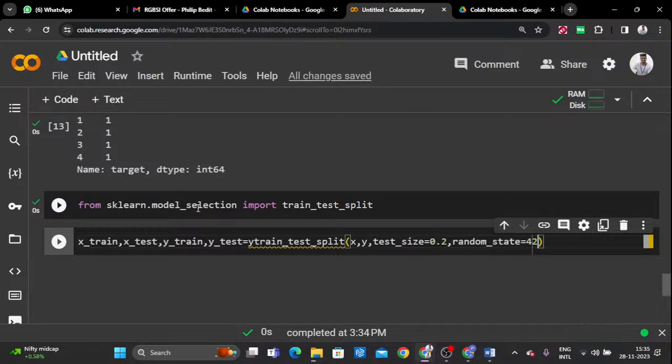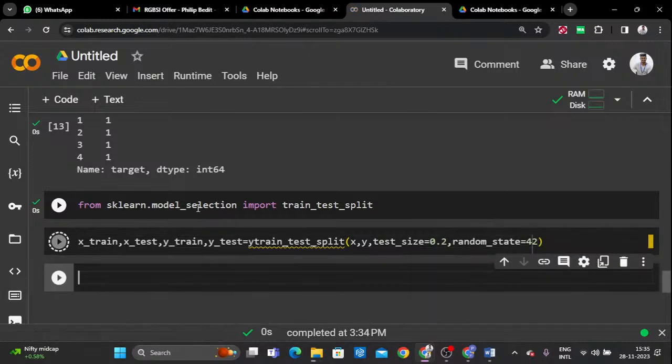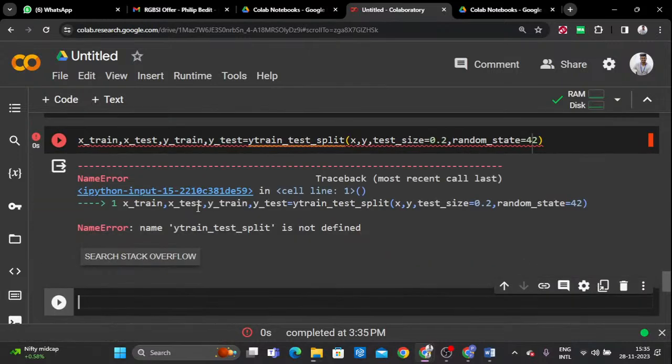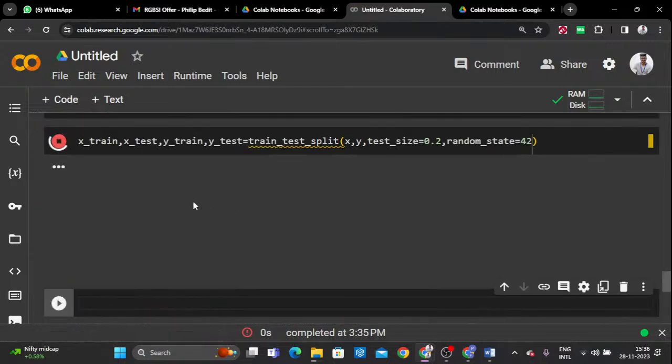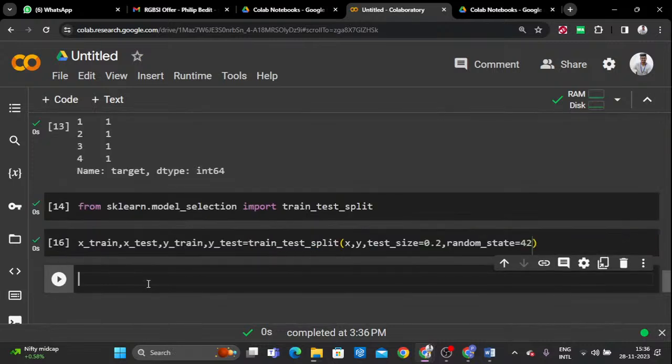Why? Because this random state helps to define the splitting percentage perfectly. So every time the same splitting will happen, and then only the accuracy will be the same.